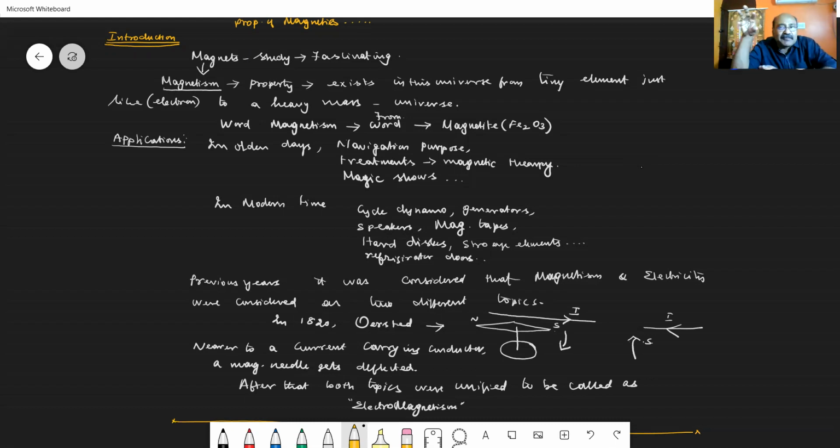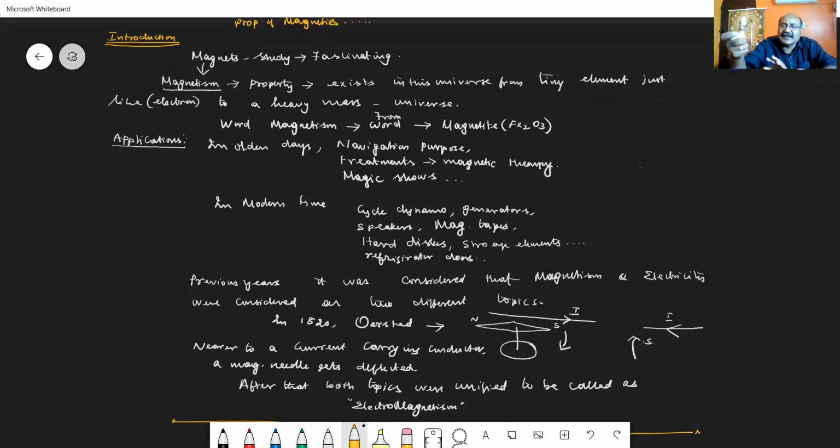Magnetism exists in this universe right from a very tiny object like an electron to a massive object, the Earth or this universe. Because you might have studied, the Earth itself is behaving like a huge bar magnet.